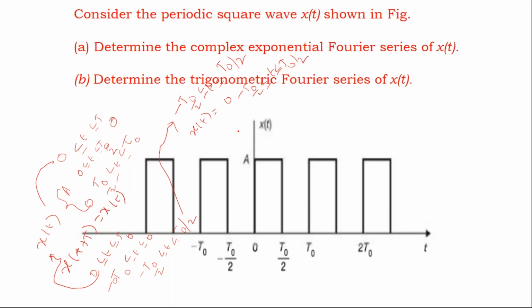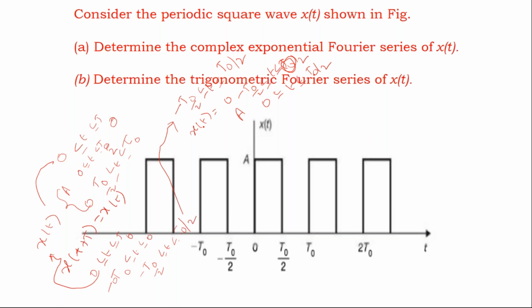The amplitude is A. Yes, Nikita, good. Now you can write x of t as A for 0 less than t less than t0/2. This is the equation I asked you for.